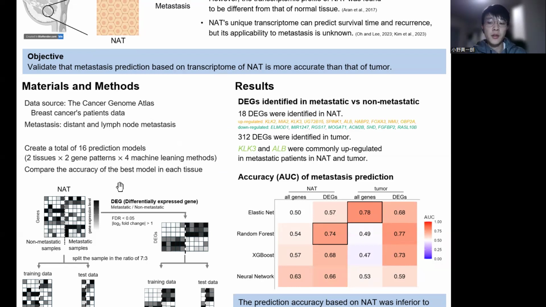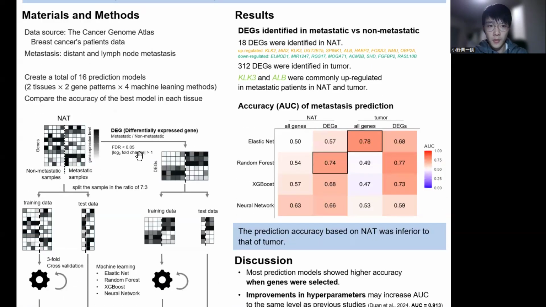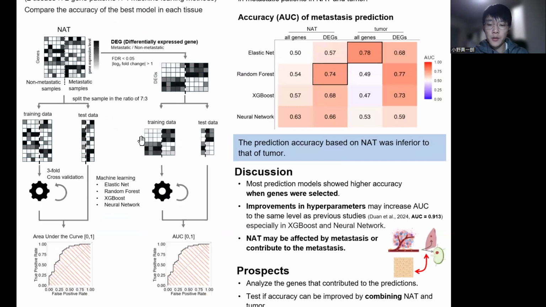We created 16 prediction models. We created 8 prediction models for each tissue, NAT and primary tumor, and the 8 consist of 2 patterns of input genes by 4 machine learning methods. Finally, we compared the accuracy score of the best model in each tissue. The input gene patterns are all genes and differentially expressed genes, DGs.